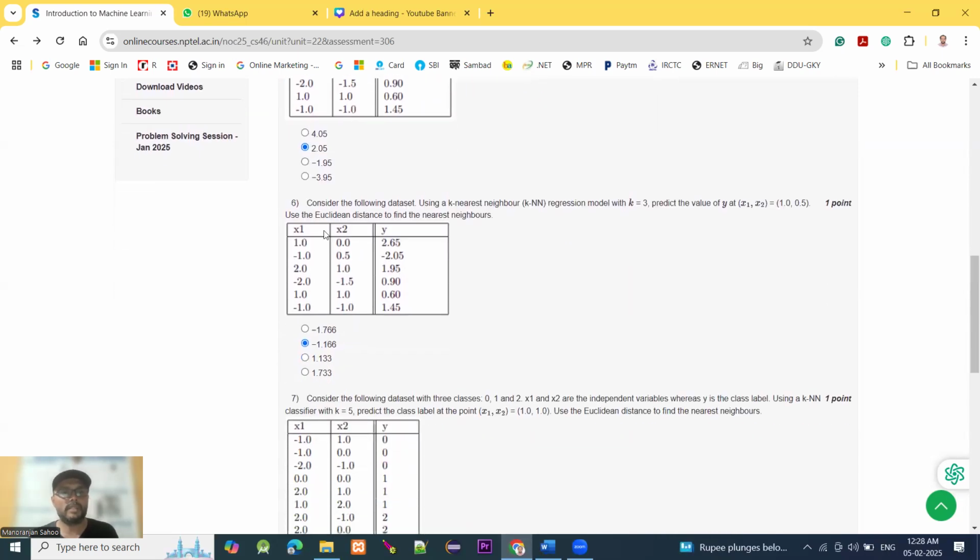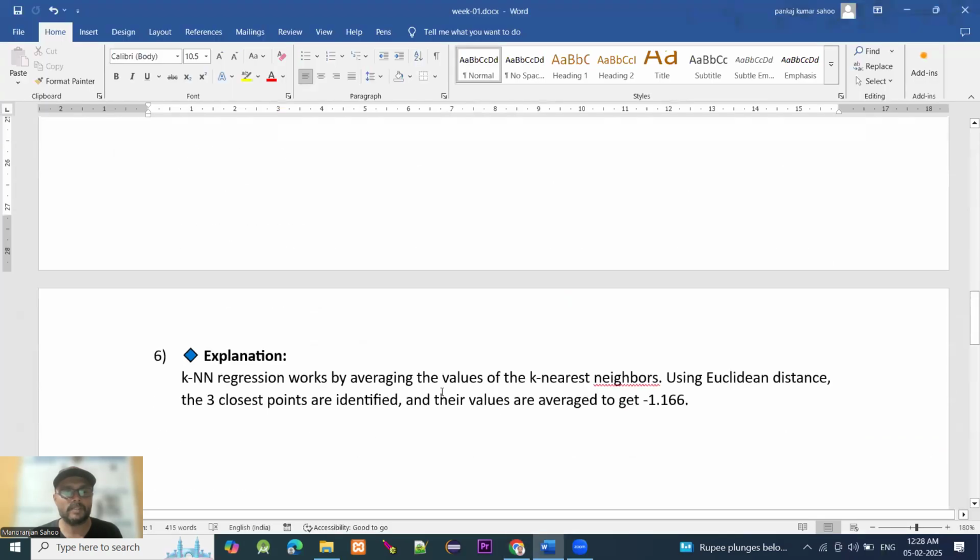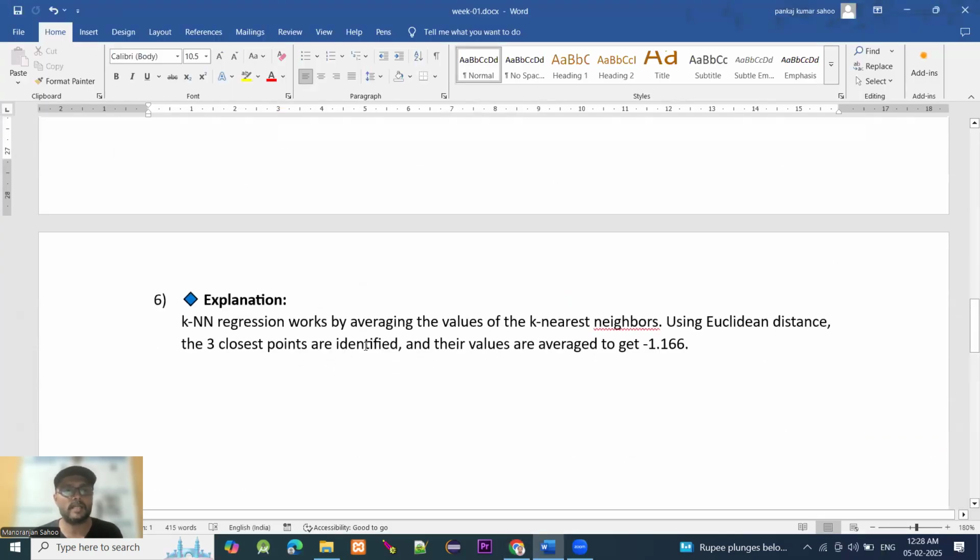Moving to question number 6. Consider the following data set using a k-nearest neighbor KNN regression model with k equal to 3. Predicted value is this, and using the Euclidean distance to find the nearest neighbors. X1, x2 is given and y is also given. By calculating, you can see here, question number 6, the KNN regression works by averaging the value of the k nearest neighbors using the Euclidean distance.